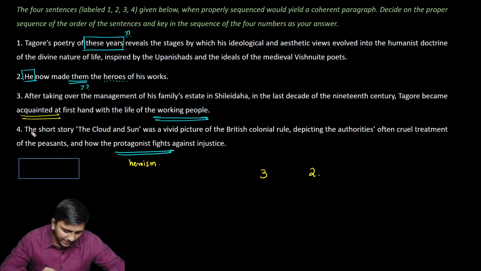And the work is being discussed in 4. The short story, The Cloud and Sun, was a vivid picture of the British colonial rule, depicting the authorities' often cruel treatment and how the protagonist fights against injustice. So that explains the heroism.